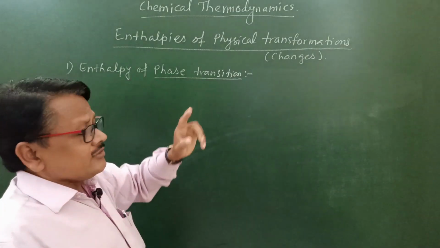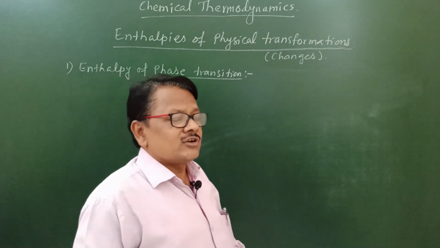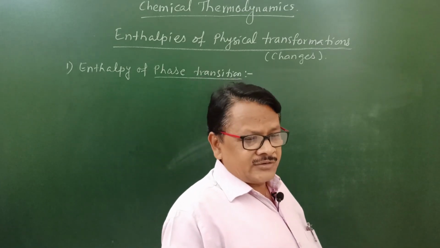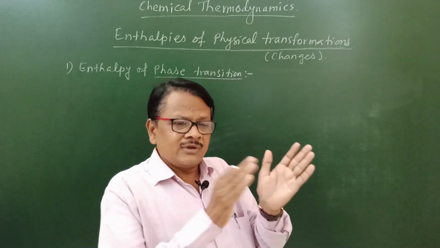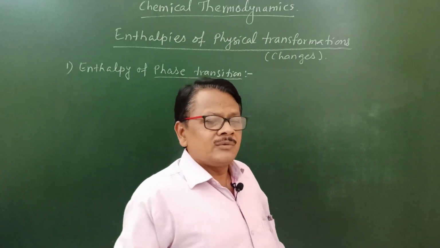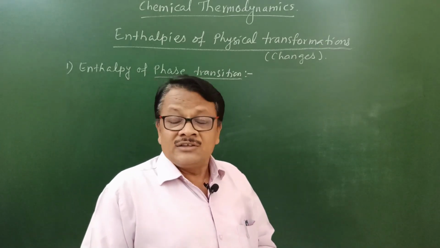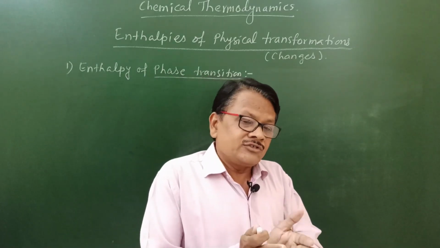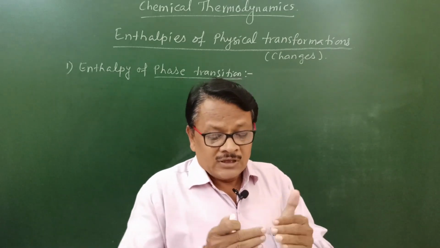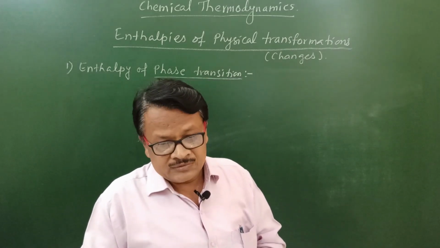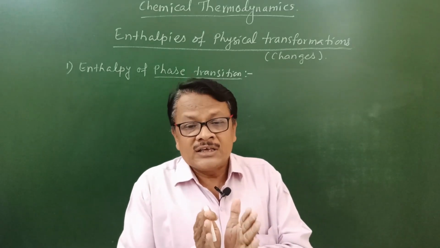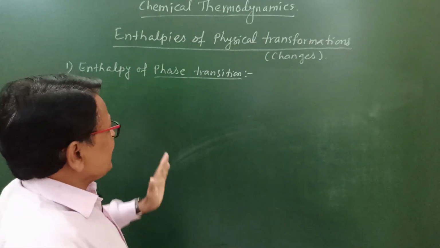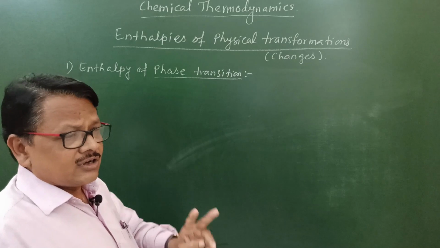In phase transition, it is the conversion of 1 mole of substance into another state, from solid to liquid, or from liquid to gas, or directly from solid to gas. At that time, the change taking place, without change in its chemical formula, is the change in its enthalpy. So that is the phase transition, and these phase transitions are of three types.